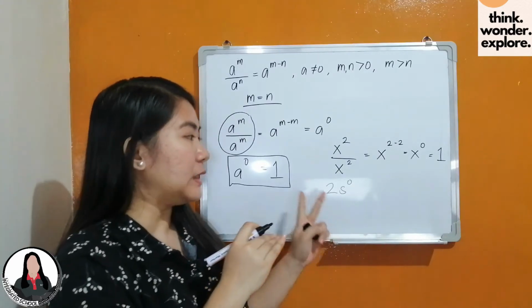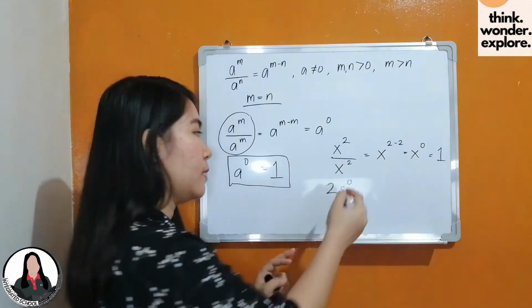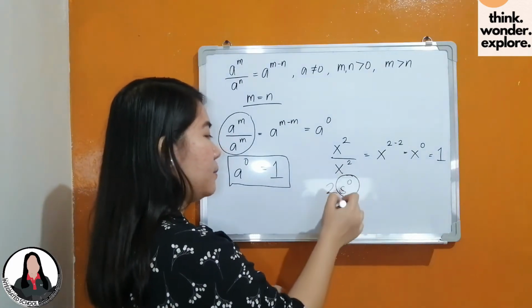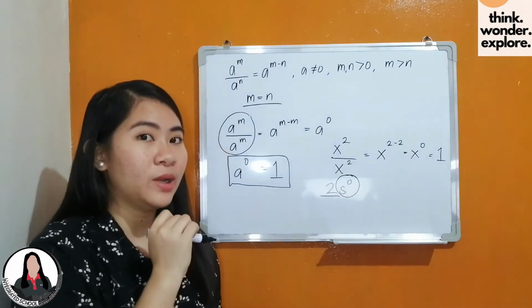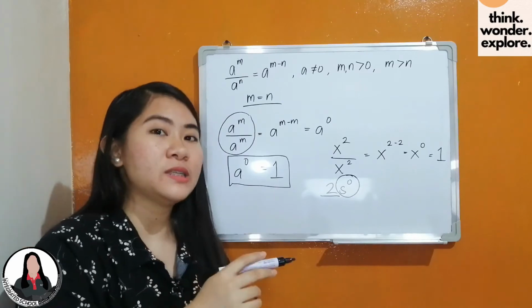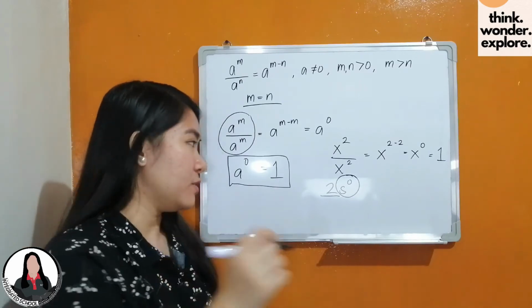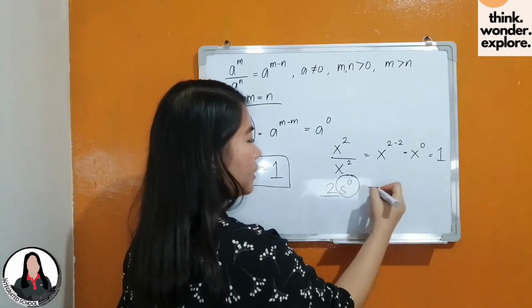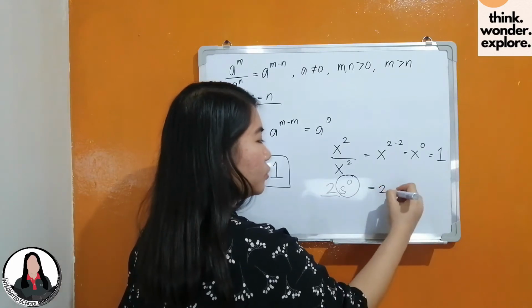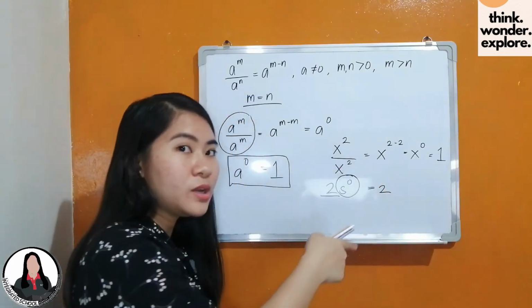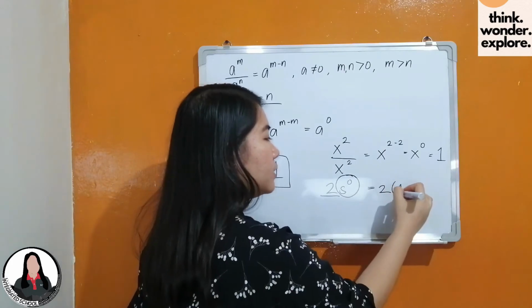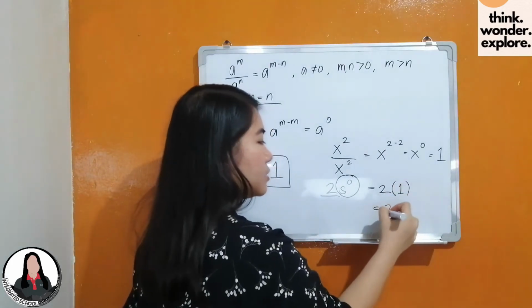At kung mapapansin natin, alin lamang ang naka-raise sa 0? Yung s lang. Meron tayong constant na nakahiwalay. At since siya ay constant, saan siya naka-raise? Sa 1. Very good. So, ibig sabihin, this is equivalent to 2 times s raised to 0, which is equal to 1. Therefore, the answer is 2.